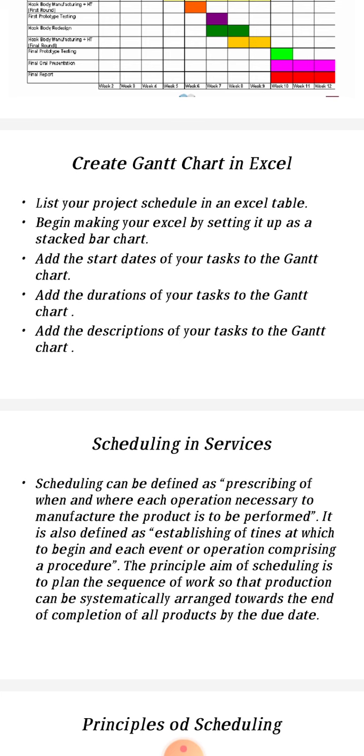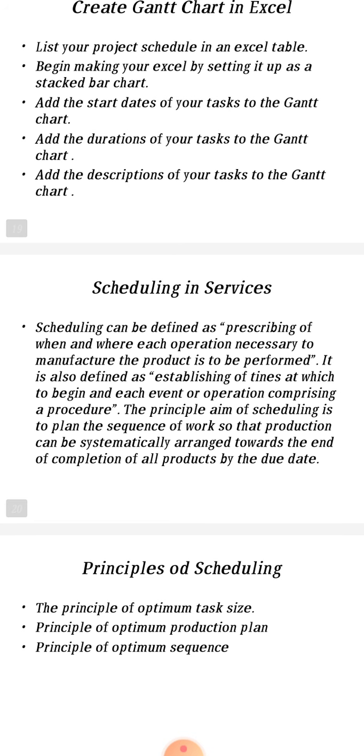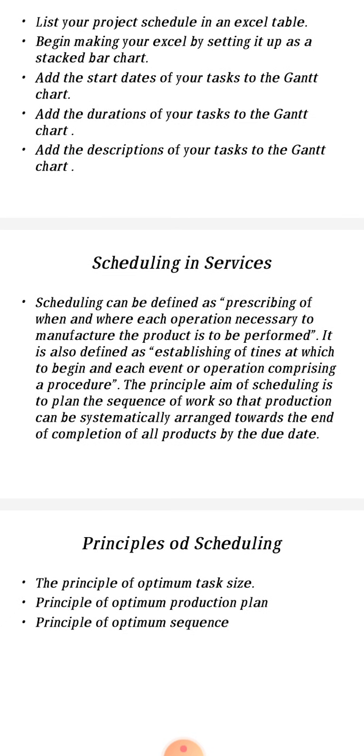Scheduling can be defined as prescribing when and where each operation necessary to manufacture the product is to be performed. It is also defined as the establishing of times at which to begin and complete each event or operation comprising a procedure. It is said to be scheduling in services. These are all the principles that were involved in scheduling.